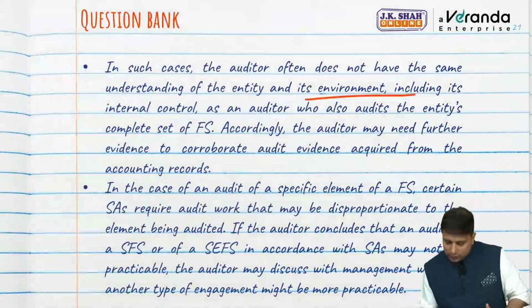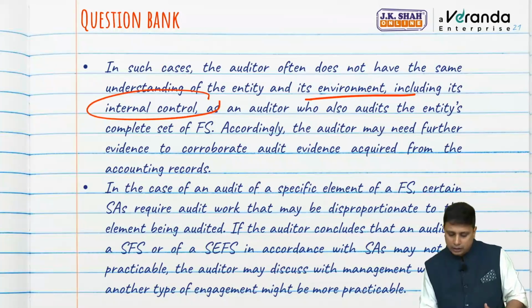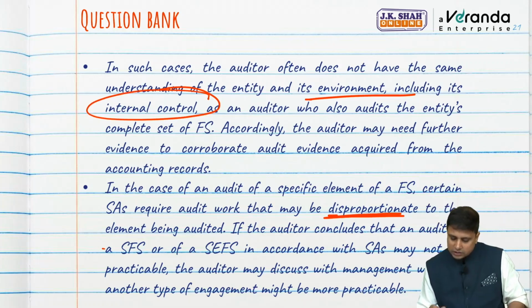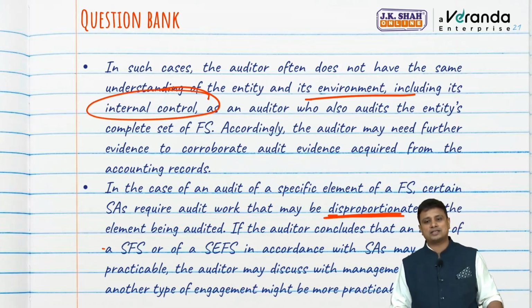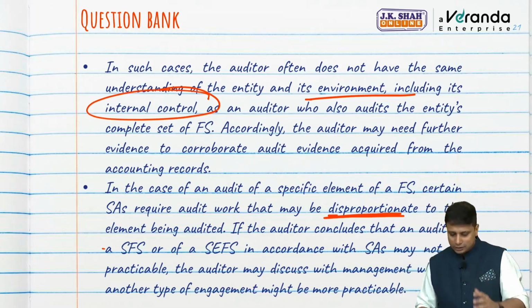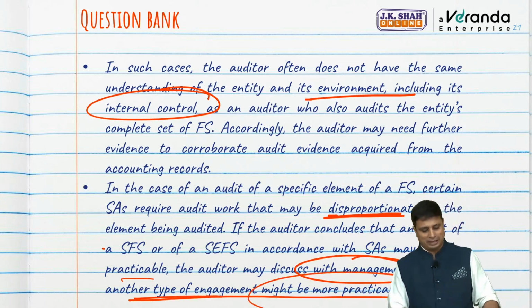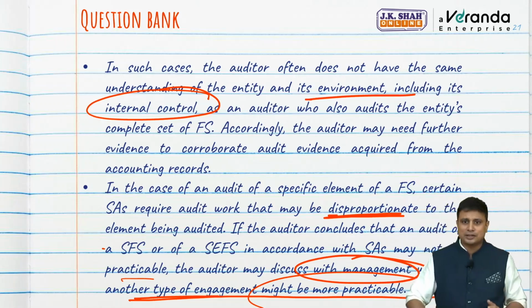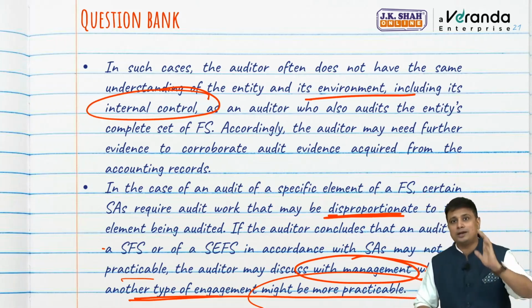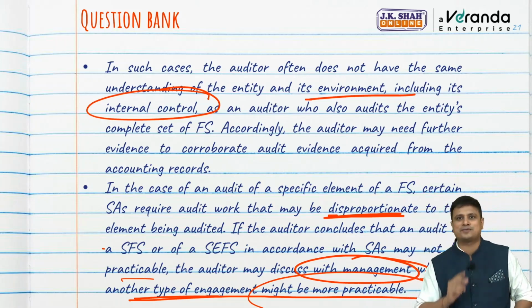Because we do not have the same understanding of the entity and its environment, including the internal control. There might be a lot of disproportionate efforts that may be required, which we discuss under SA 570. Hence, if we conclude that it is not practicable, we'll discuss with the management whether any other type of engagement might be more practicable. So I am just discussing the question so you are in a position to interpret the questions along with the concept that we are studying.